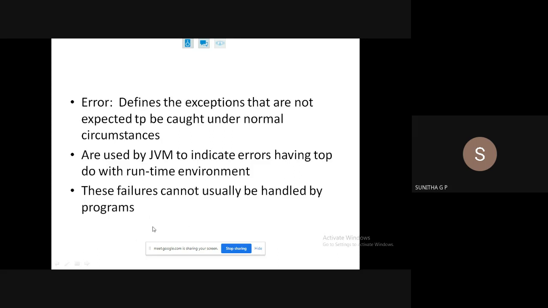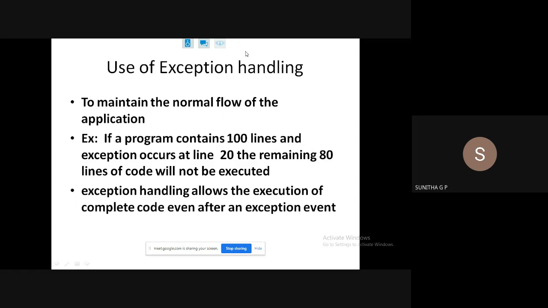You have to write this. And here, whatever I have specified, the use of exception handling. Why do we need to handle the exception? What is exception handling? A mechanism to handle runtime exceptions to stop the abnormal termination of an application or a program is called exception handling. So you can define it in that manner.